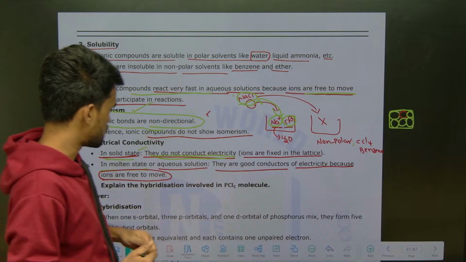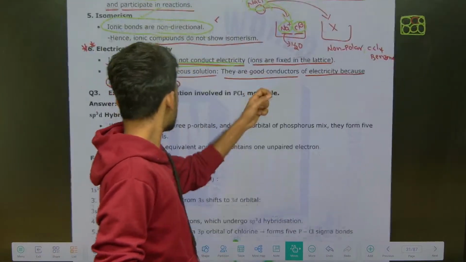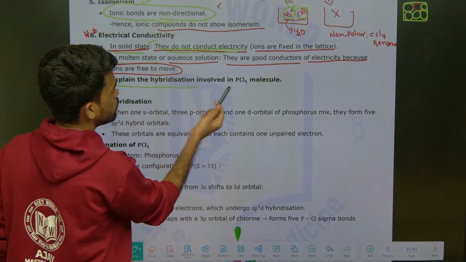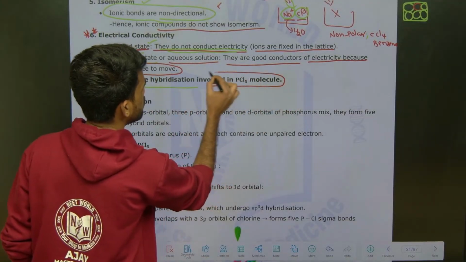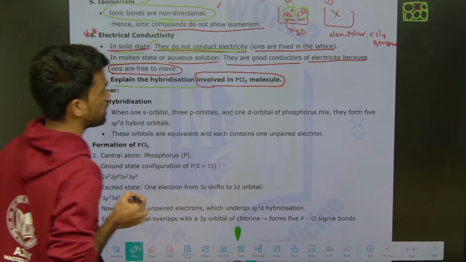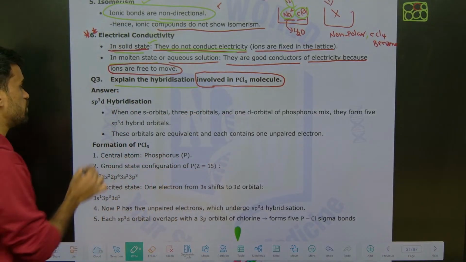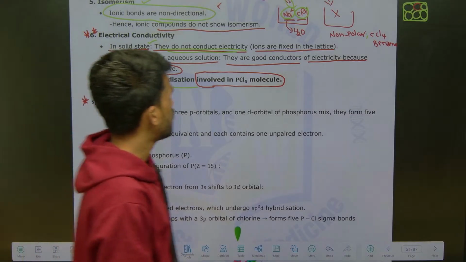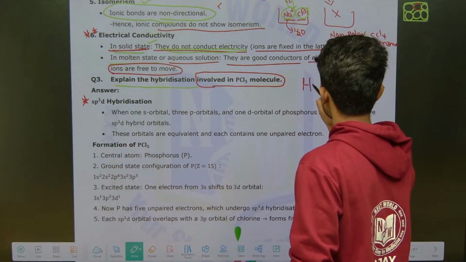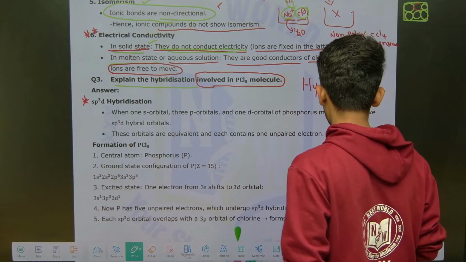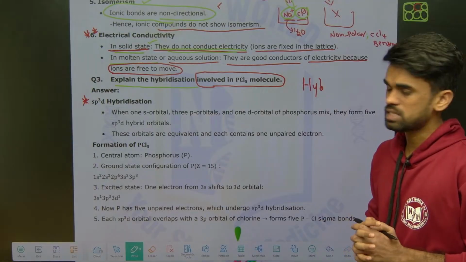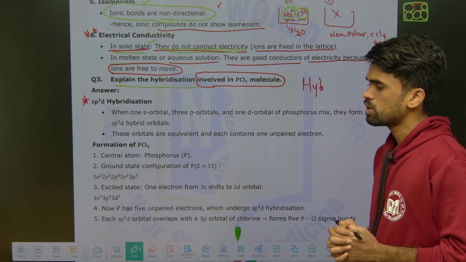Okay, then next, explain the hybridization involved in PCl5. What is the hybridization of the PCl5 molecule, they are asking. Again very easy. Yes guys, you can expect one question directly from this hybridization concept. Either in 8 marks or in 4 marks you can get a question in the IPE exam for sure.